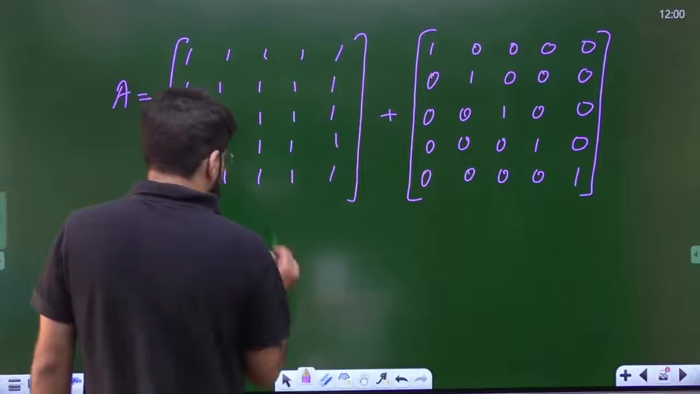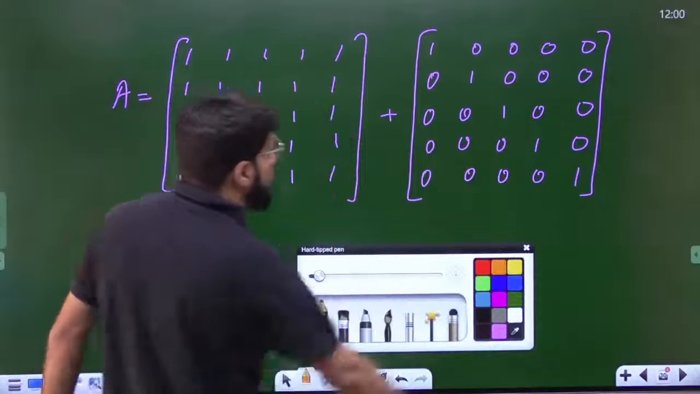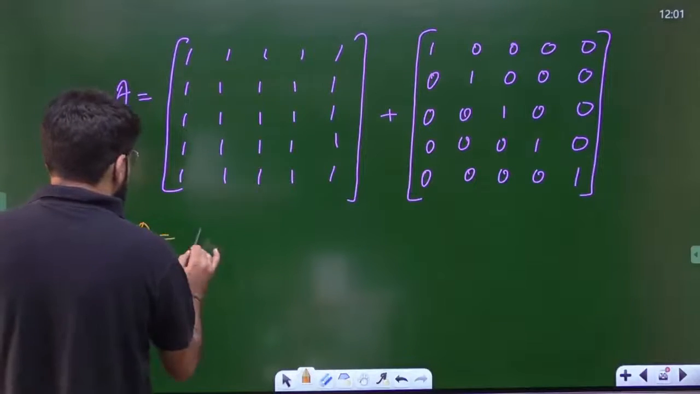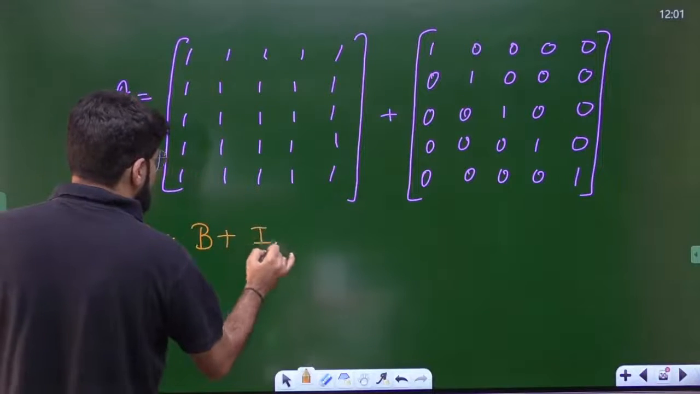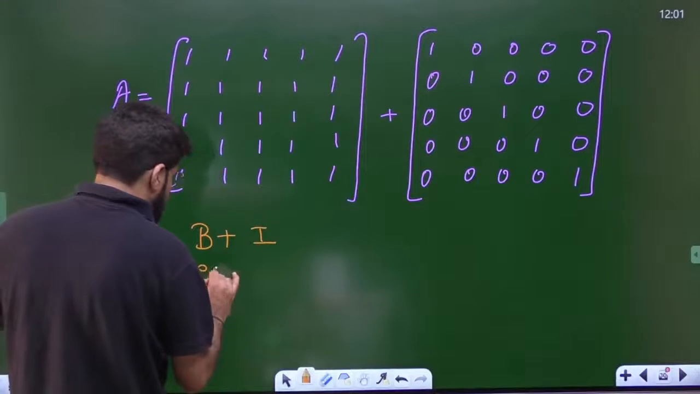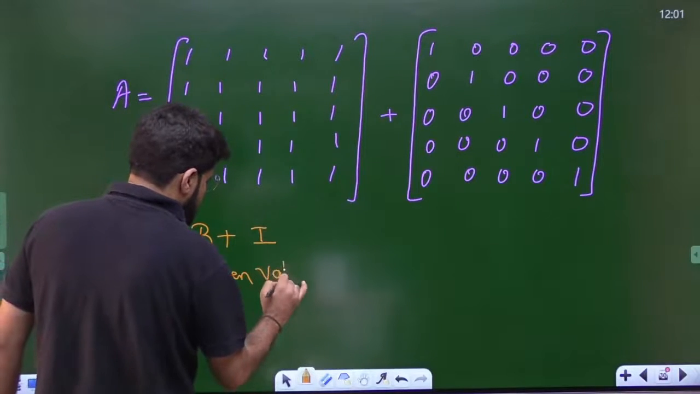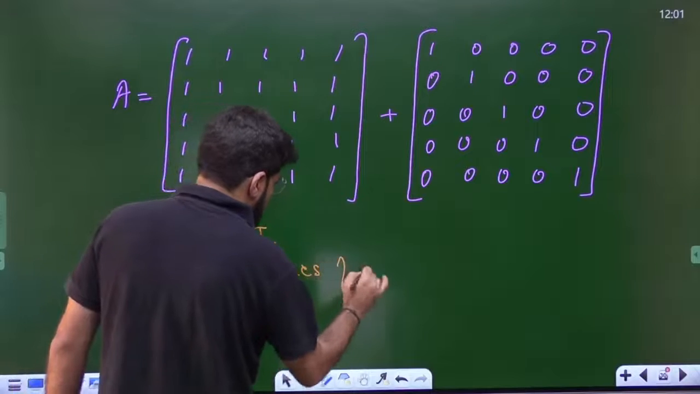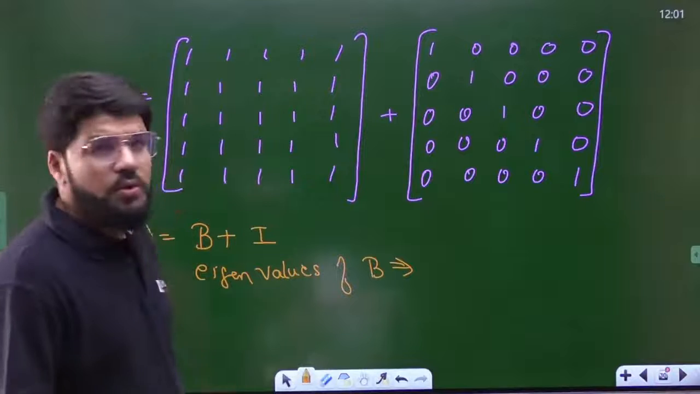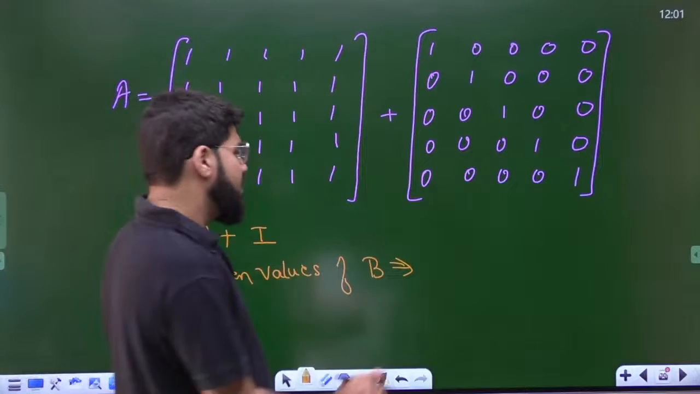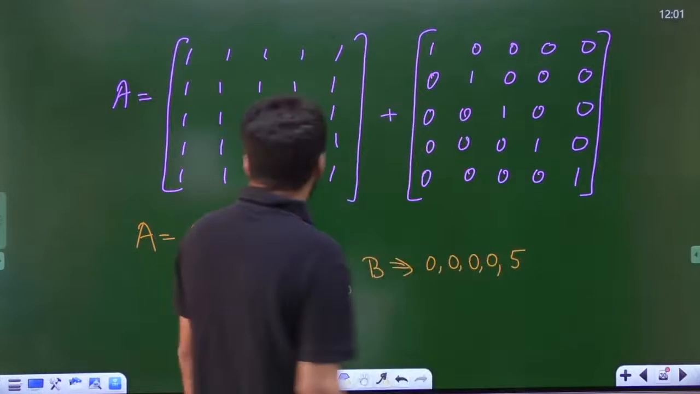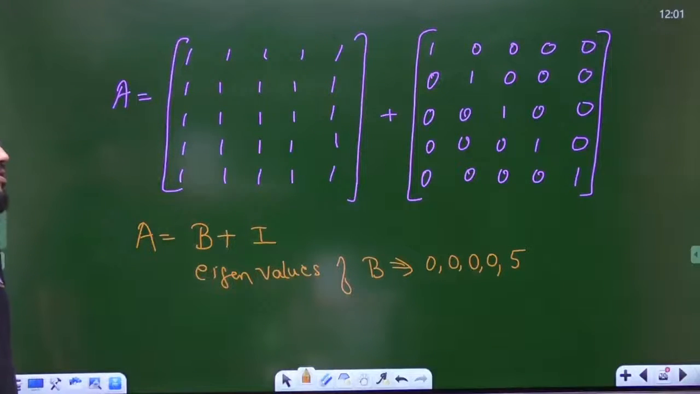Now I am able to talk about the case that suppose A is equal to some matrix B plus identity. Do I know the eigenvalues of B? Just now we discussed, a matrix containing all 1s. So the eigenvalues are 0, 0, 0, 0, n, and n is 5. So the eigenvalues of B are known to me: 0, 0, 0, 0, 5.